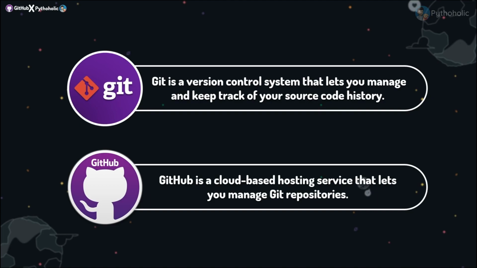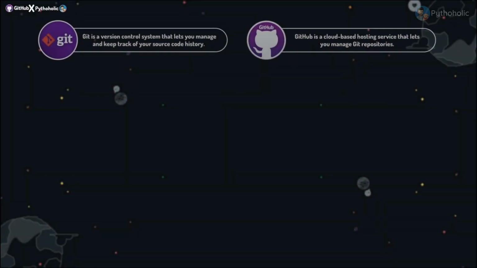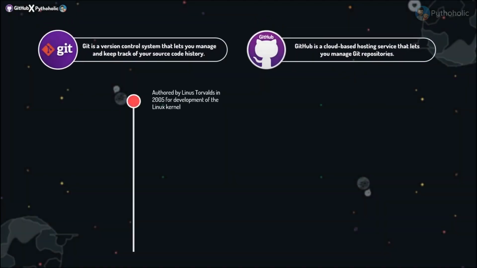But with this definition, you might have understood that these two are surely different, but they work on similar principles. Git works with the local server repository management system, and GitHub is on the cloud that helps us to manage the repositories. But how do they interact, and how can we make use of GitHub with Git? I surely know that you might have doubts on this. Don't worry, keep watching.